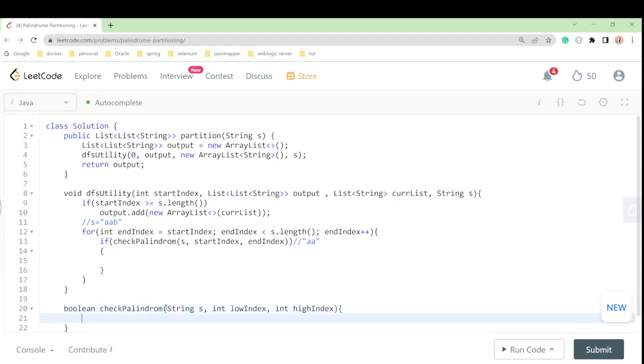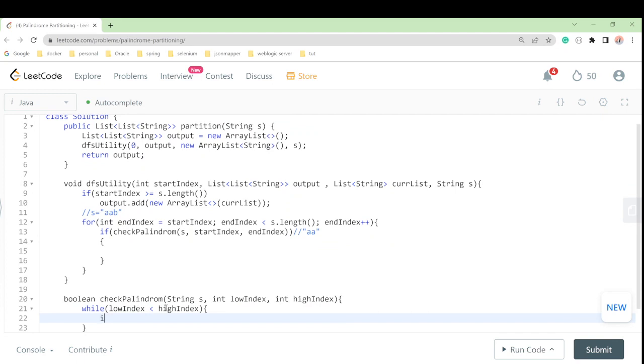Now what we should do, we will check in the while loop, if our low index is less than high index, or high index is greater than low index, both we can say.